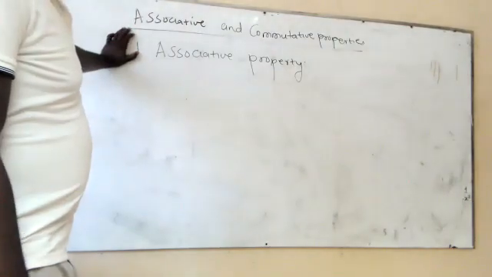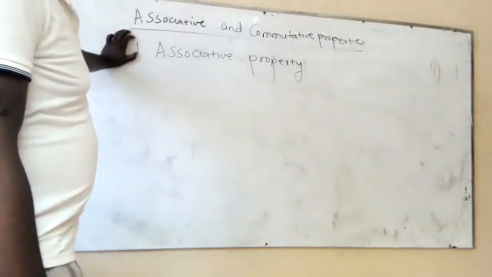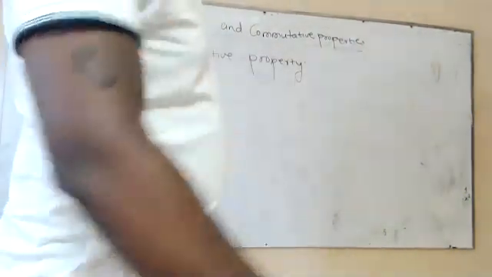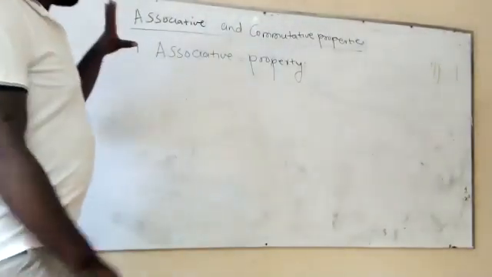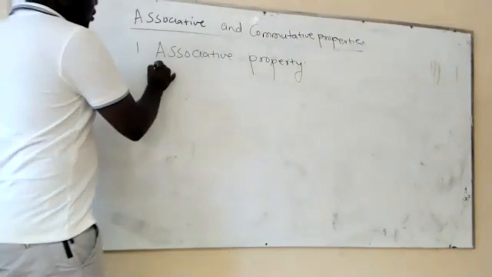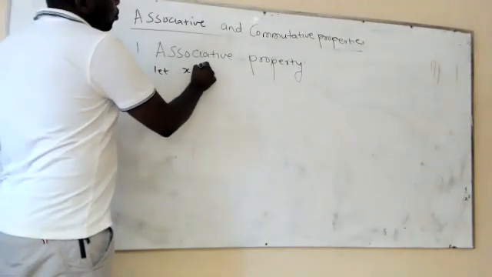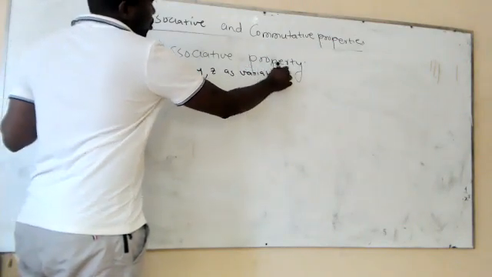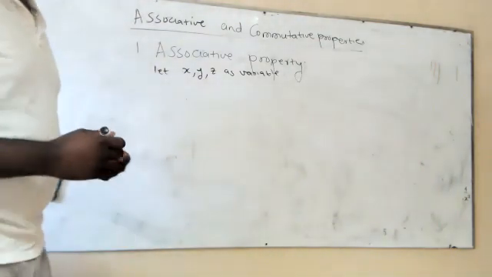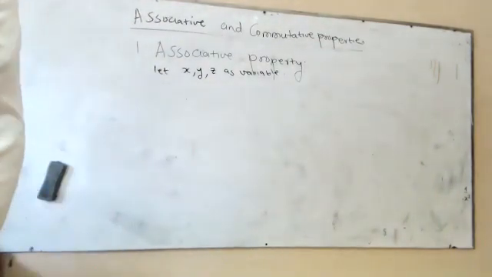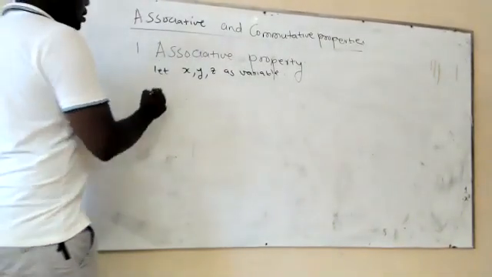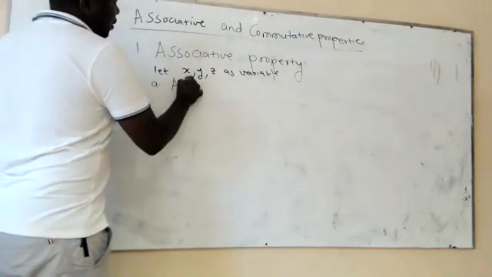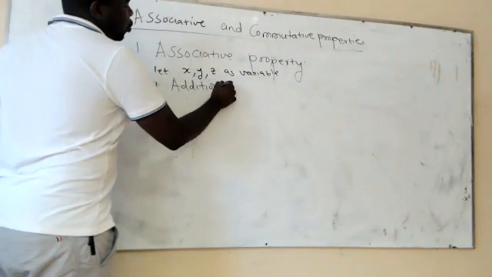So now the first topic I want to do with you today is about the associative property. I've touched a little bit about this topic yesterday, but because of network connection, we were not able to do a lot. So associative property is one of the very, very interesting properties. Let's take for example, we're given X, Y, Z as variables. I just want to give you this definition with 3 variables. So we have variable X, variable Y, and variable Z. So associative property simply goes with, first is when we are adding, and then the second is when we are multiplying.